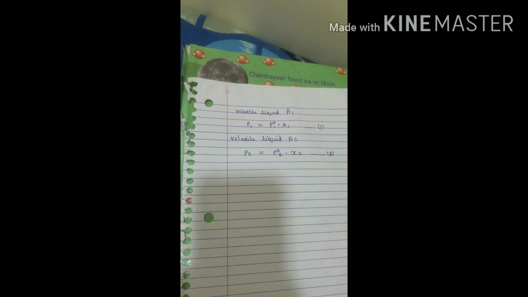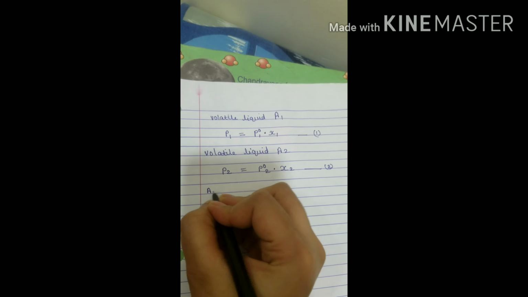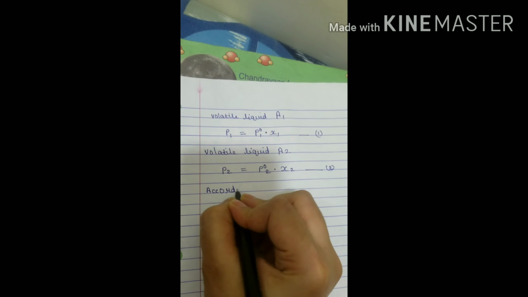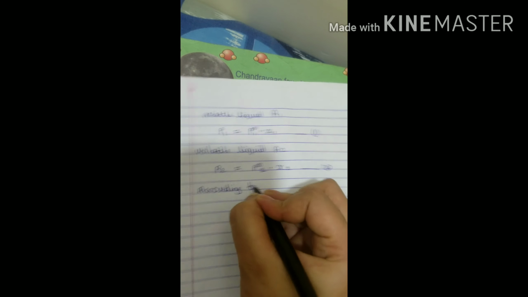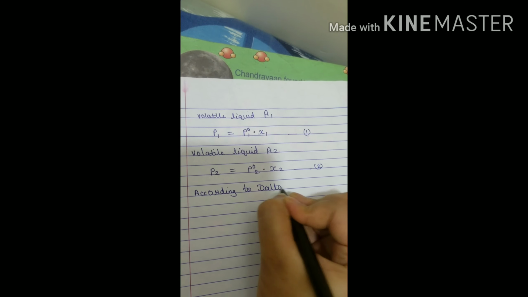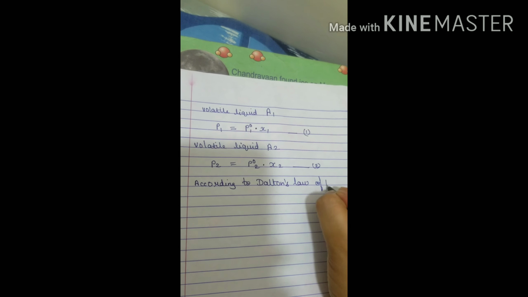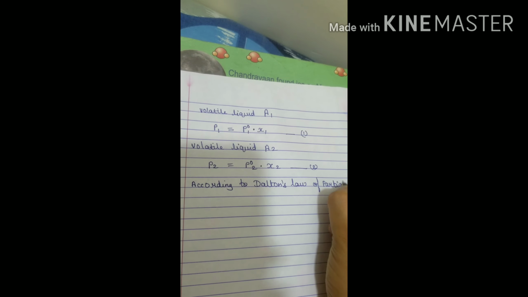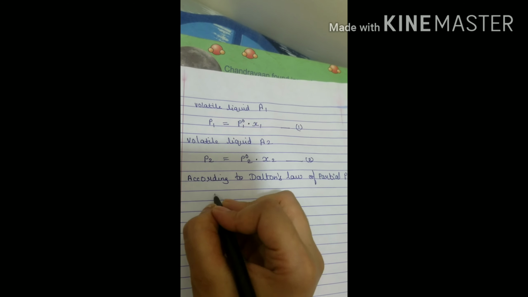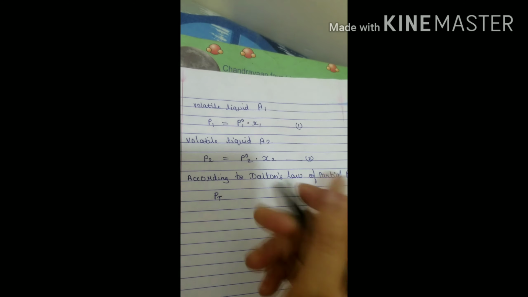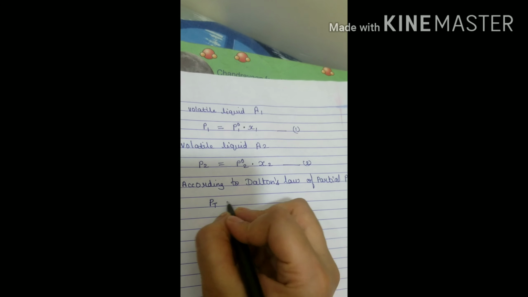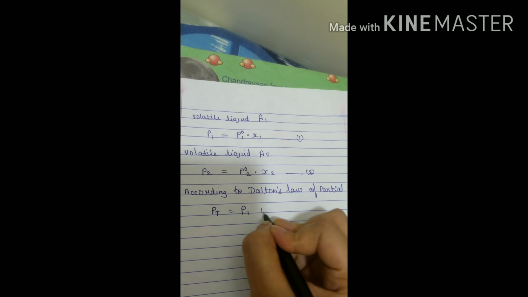After this, we know that according to Dalton's law of partial pressure, we have to write P total, that is the total pressure, is equal to P1 plus P2.